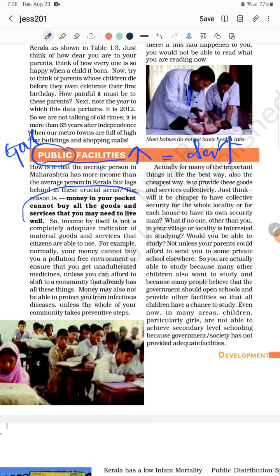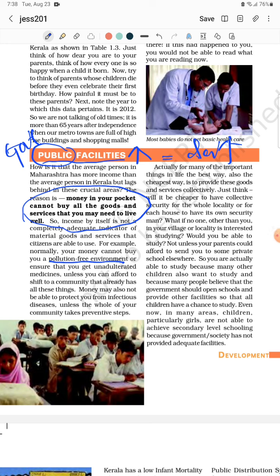Money in your pocket can't buy all the goods and services that you need to live well. Obviously you have the money to book the flight ticket, but you don't have that much money to build the aerodrome, to hire the people, to make the air path. All such things need a government effort. And over that, a pollution-free environment will be ensured by a government, not by a rich person.